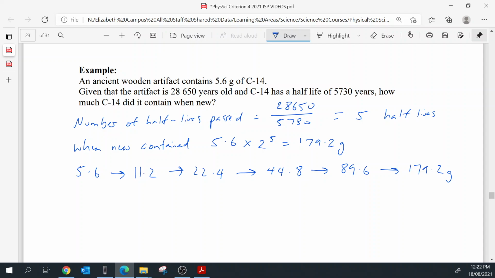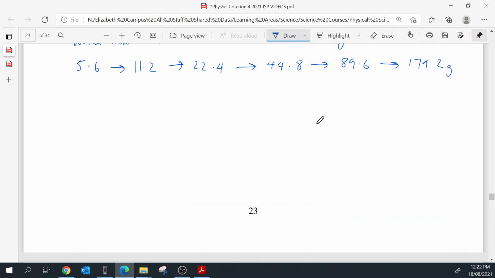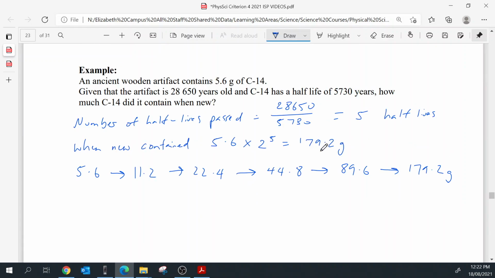Then you say, therefore, there were five half-lives in that process. There'll be different examples that way, and it's totally fine to show your workings out either way. In some cases it will be better to show it one way, and in other cases the other way. So just practice lots of those half-life examples.